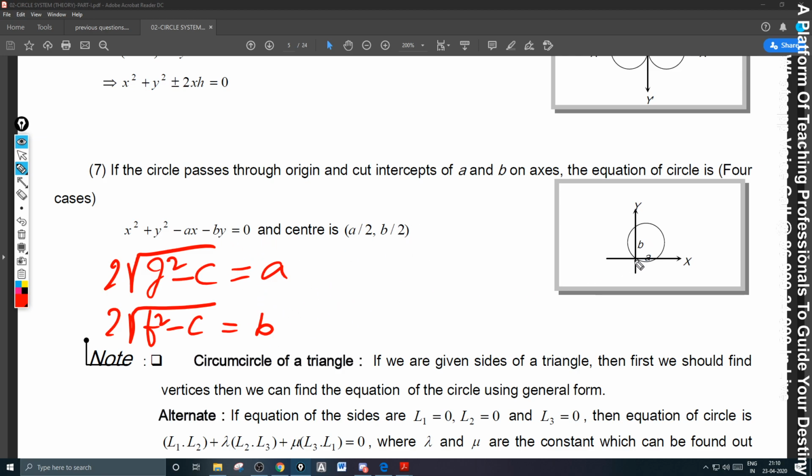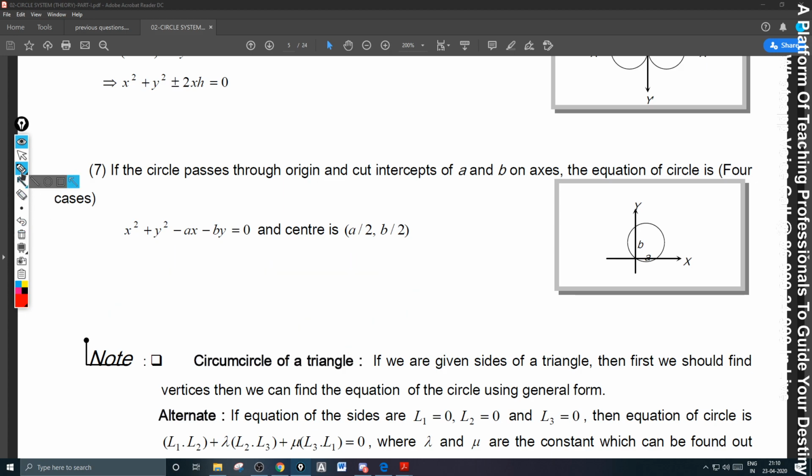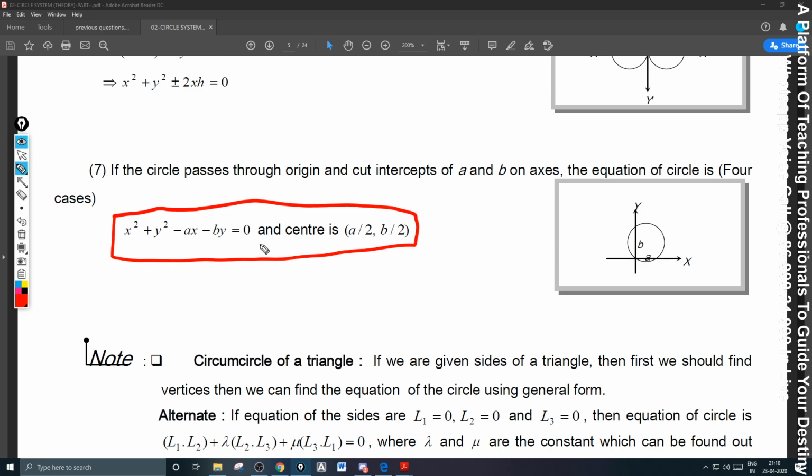It passes through the origin here. It passes through the origin means there is no C here. C becomes 0. G is A by 2. F is B by 2. It is easy to remember this equation. Whenever you come across this equation, you can understand that the X-intercept is A, the Y-intercept is B. It passes through 0, 0.